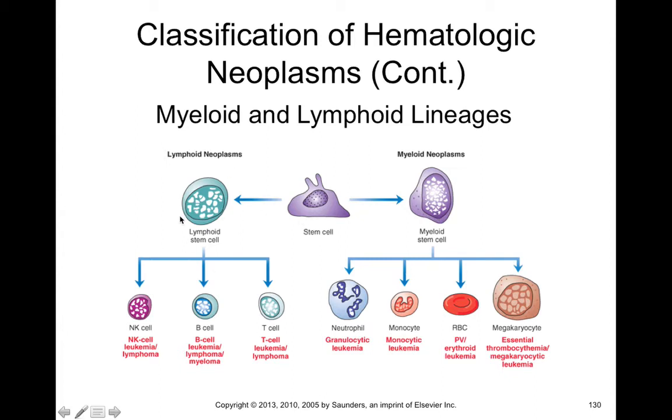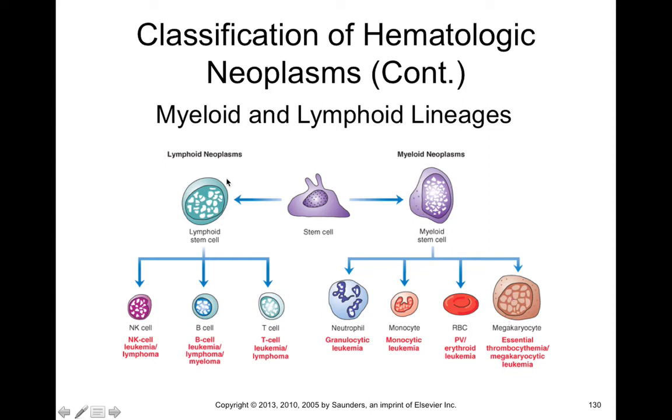The lymphoid stem cell line gives rise to natural killer cells, B cells, and T cells. So these are more likely to give rise to the lymphomas because they come from lymphoid stem cells. Whereas the myeloid stem cell line gives rise to all of the rest of your leukocytes, as well as red blood cells and cells that make platelets. So the leukemias are more likely to come from the myeloid stem cell line, and therefore be tumors or growths of neutrophils, monocytes, red blood cells, or megakaryocytes, which give rise to platelets.